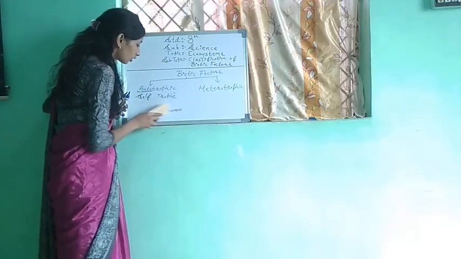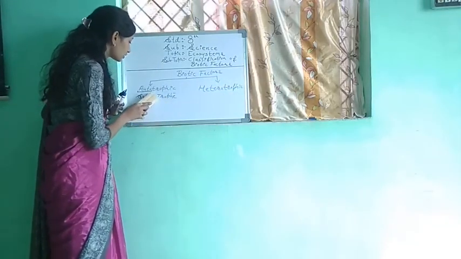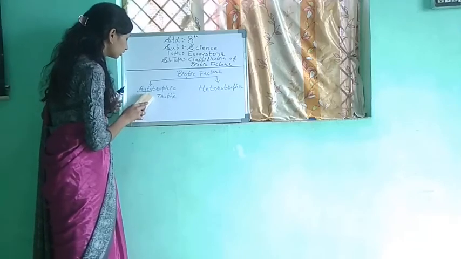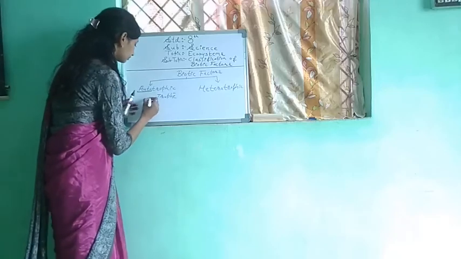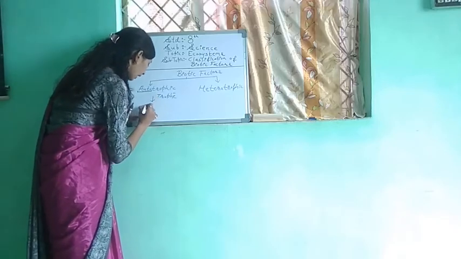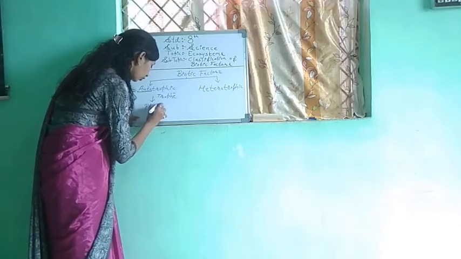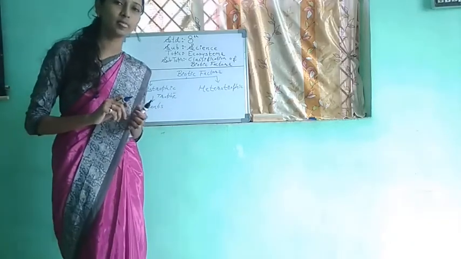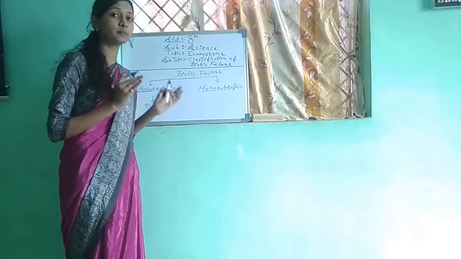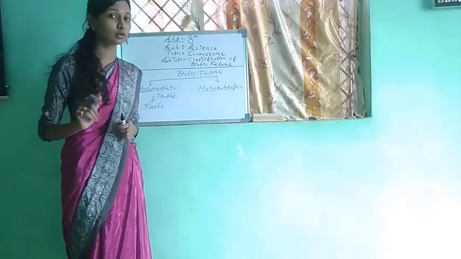And in these autotrophs, which autotrophs we see around us? Yes, right, plants. Plants prepare their own food. Why do plants prepare their own food? Because they have the special pigment, that is chlorophyll.